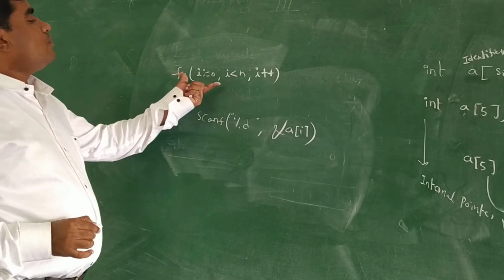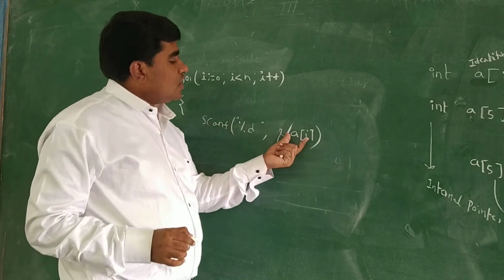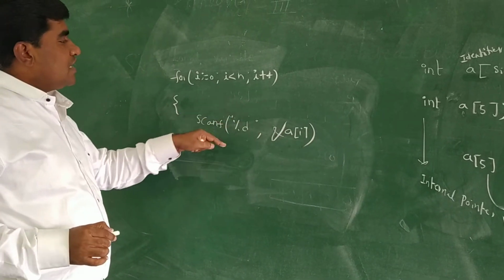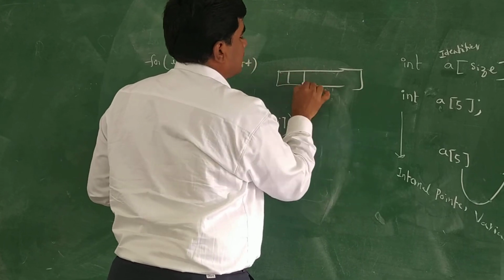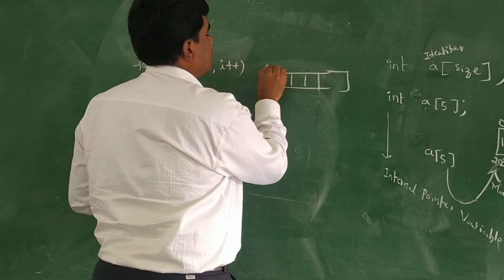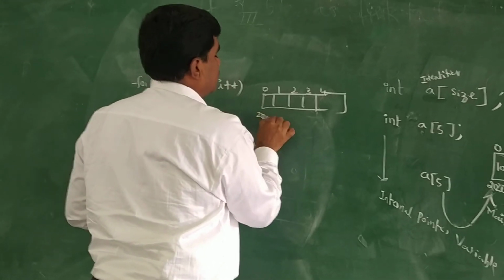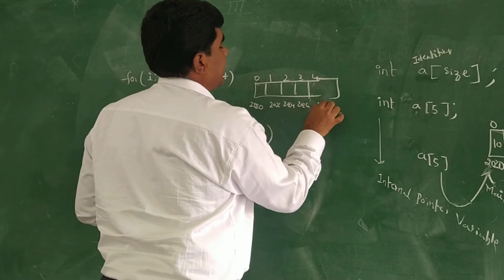So why do we have to use this for loop or while loop? If you are specifying here only, it will store only one address. If you want to repeat the same thing, suppose 5 values are there: indexes 0, 1, 2, 3, 4, with addresses 20, 22, 24, 26, 28.